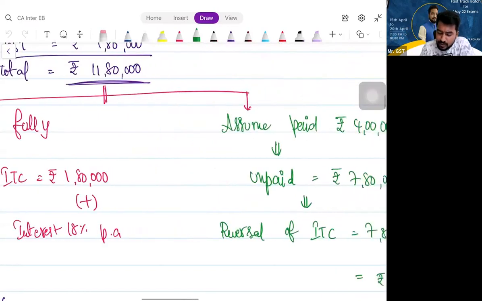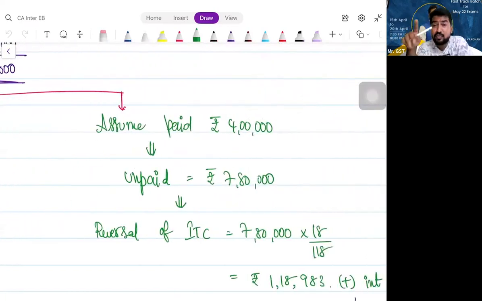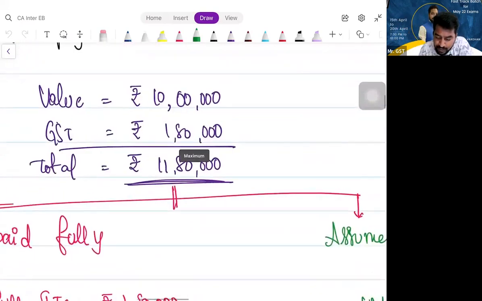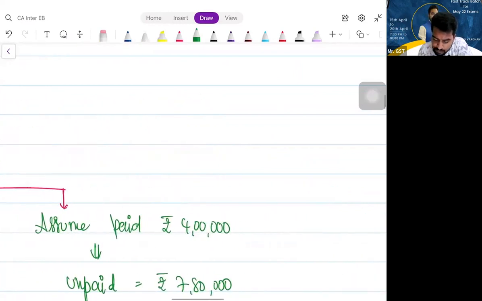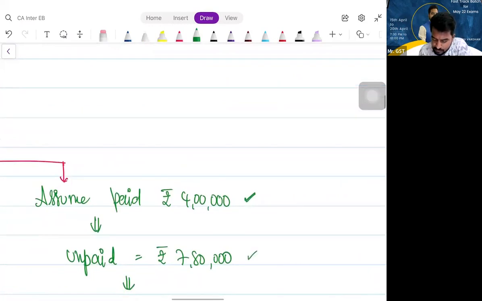Suppose, assume he has paid only 4 lakhs. This is very, very important. Listen carefully. You should have paid 11,80,000. This is value plus GST. How much have you paid? 4 lakh. Only 4 lakhs. What is unpaid? 7 lakh 80,000. On this, you should reverse ITC. Yes or no? How much ITC will you reverse?